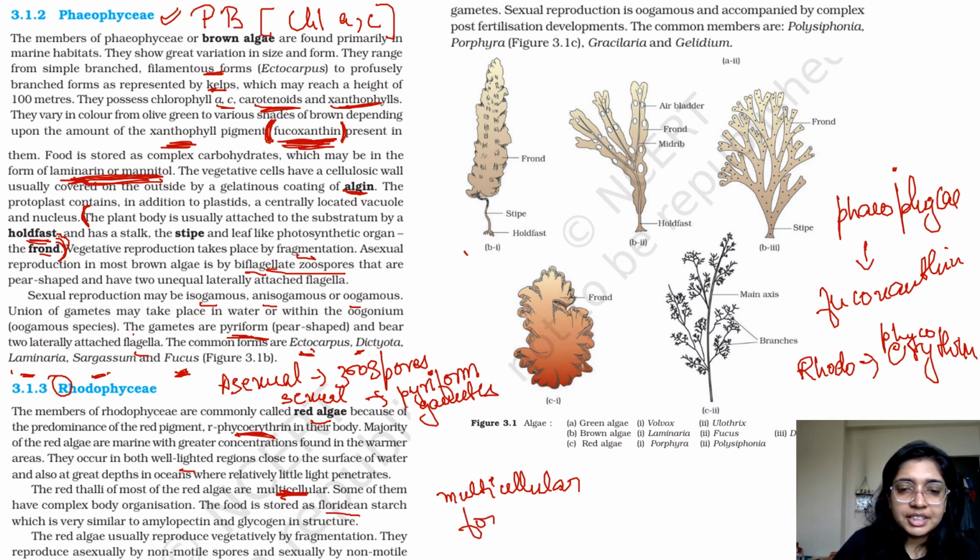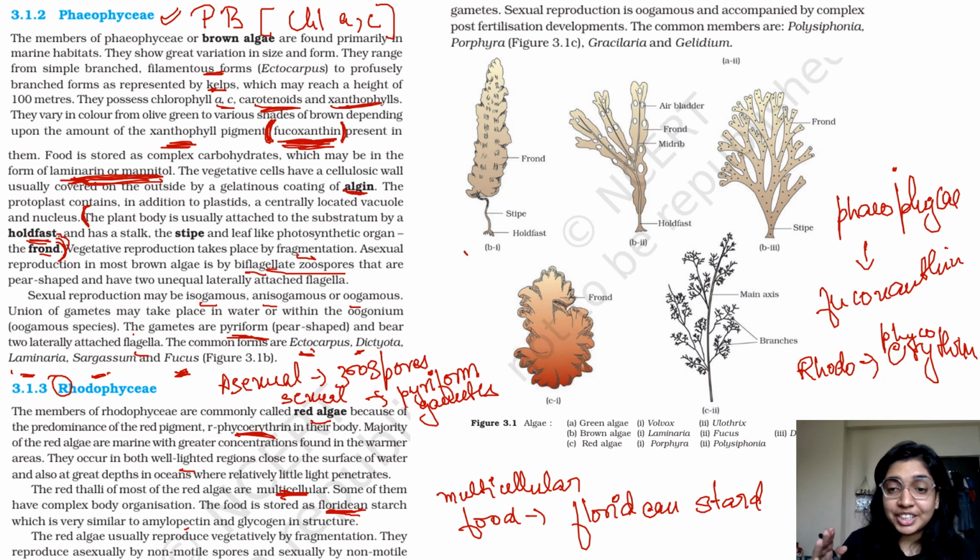So the food in this case is stored as Floridian starch. In case of your Phaeophyceae, how was the food being stored? The food was being stored in the form of laminarin and mannitol. In case of your Rhodophyceae, the food is being stored as Floridian starch. Okay, this is important. It is very similar to amylopectin and glycogen in structure. You don't need to remember that. If you can remember it, well and good. But